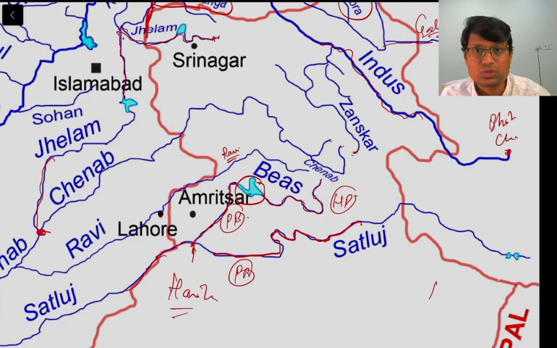So Chenab River has two streams initially, that is Chandra and Bhaga. So Chandra originates in Chandratal, it is a Ramsar site in Himachal Pradesh, and then the Bhaga stream originates from Surya Taal, right? And then both of these meet in the town of Tandi in Himachal Pradesh, and from Himachal Pradesh it moves into Jammu and Kashmir, and from Jammu and Kashmir further it goes down to Pakistan. So that was about Chenab River. Chenab goes by the town of Kishtwar, and Kishtwar National Park is in the basin of Chenab River. So that was about Chenab.